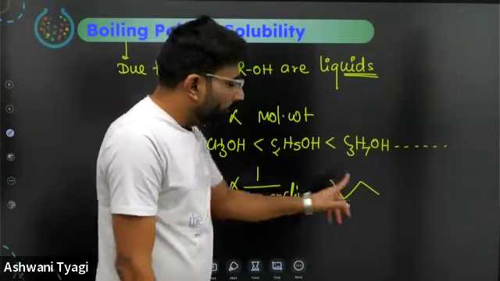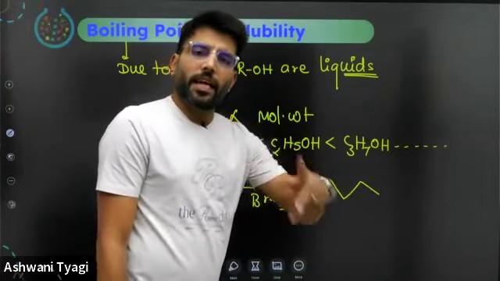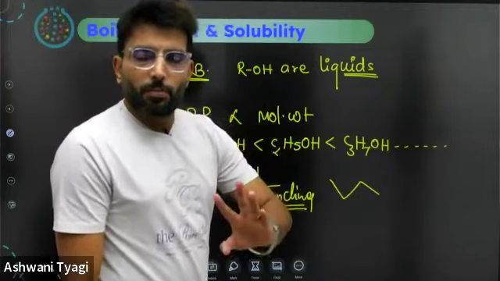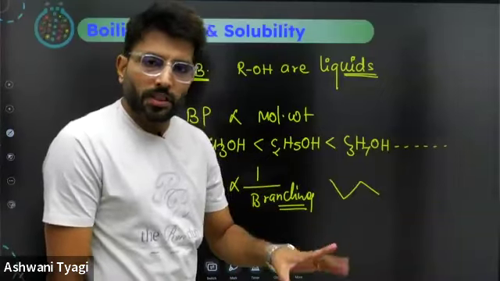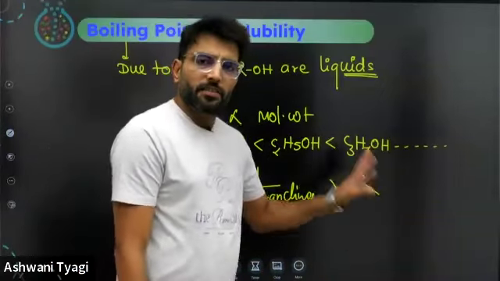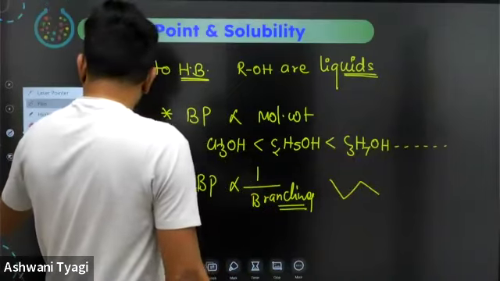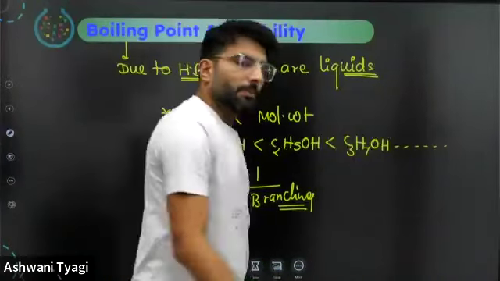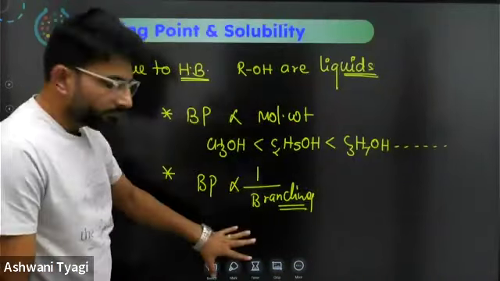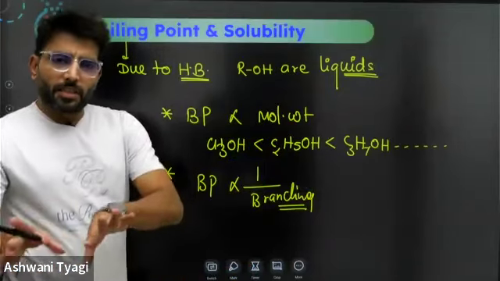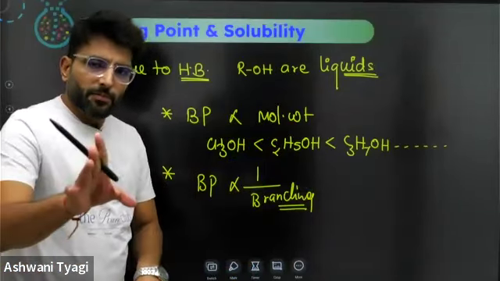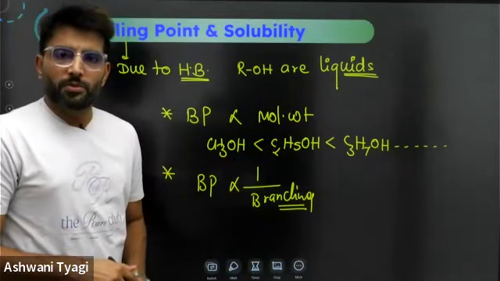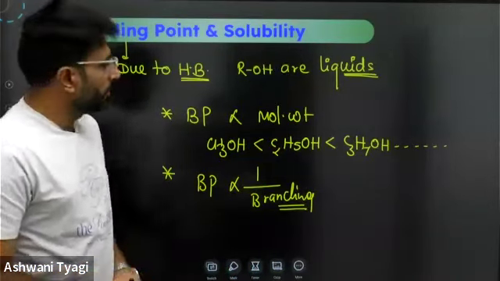So boiling point will be inversely proportional to branching. You can take any example: propyl alcohol, butyl alcohol, isobutyl alcohol, they will have different boiling points. So this one is simple as that. Understood, bachcho? Now I'm using a little bit of Hindi, 99% English only, for those students who were comfortable with English only.